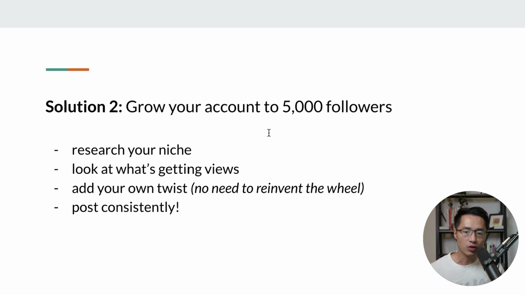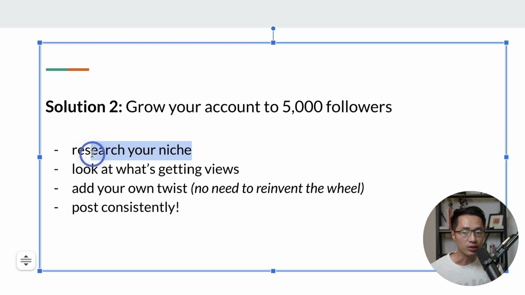And I think in terms of growing your following, it's really not magic or rocket science. You can just really look at what's working in your niche. So number one thing that you could do is research your niche, depending on what niche you're in, and look at what's already getting views and what's doing really well on the platform. And what you want to do is don't copy, draw inspiration from it, and add your own twist to it. So you really don't need to reinvent the wheel. You can really just look at what's already working on the platform, draw inspiration from it, and then add your own twist to it to make it your own.